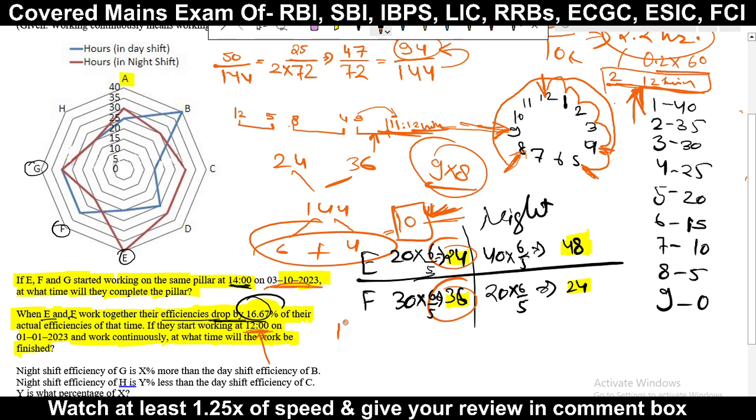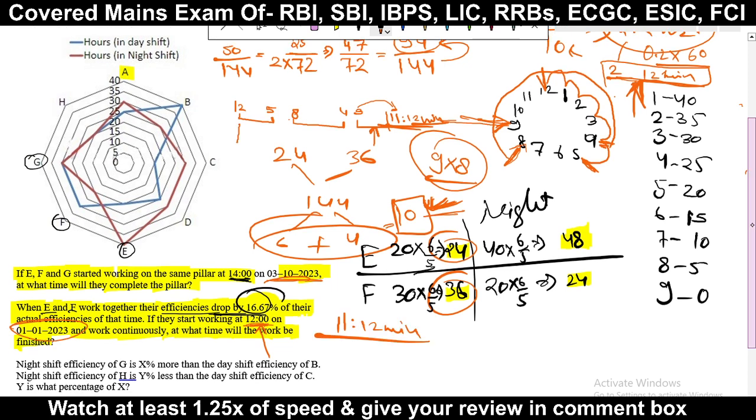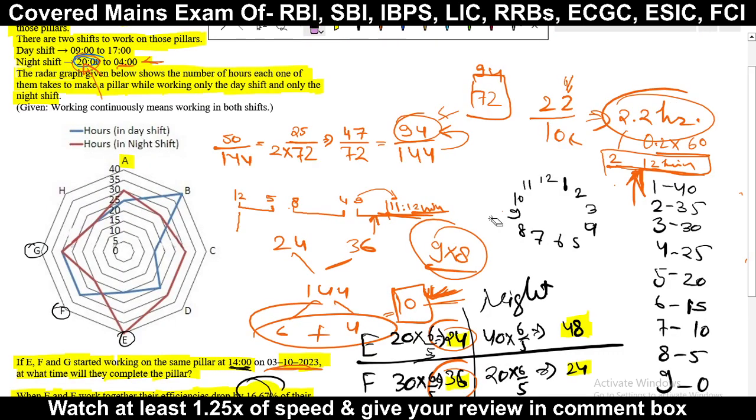But also, I hope you can calculate here, what was the date? Let me once again check. 1/1/2023. Here it was 1/1/23. So here they started, that time the date was 1, then they worked the whole day in the day shift.